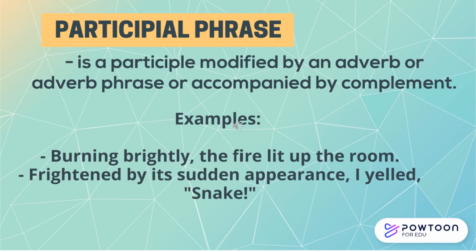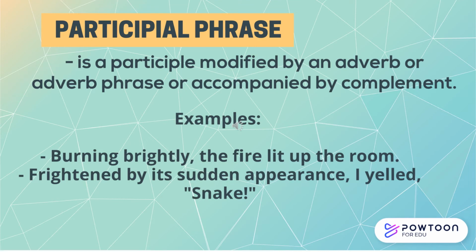So our example here, let's take a look. Burning brightly, the fire lit up the room. So burning brightly is the participial phrase. The one it describes is the fire in the sentence. So burning brightly. What is burning brightly? The fire. So let's go to the next example.